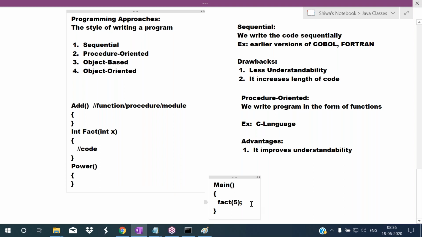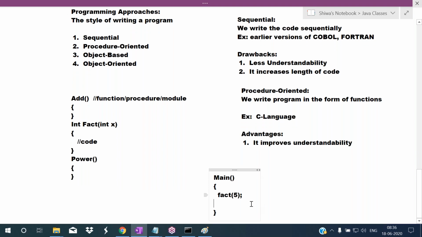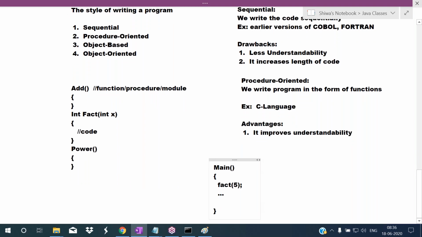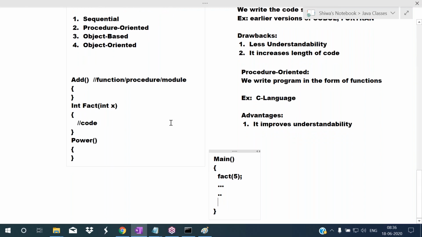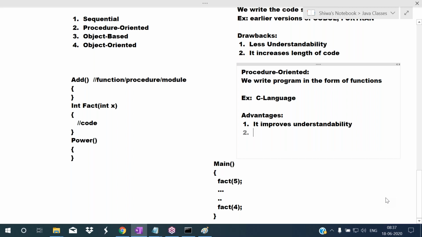After some lines of code, if I want to find the factorial again, I will not write this code here. I just call that function, so here again I'm calling. How many times are we writing the code? One time only, but we can use that code any number of times. So automatically the code length will be decreased. That is the advantage of the procedure oriented approach.